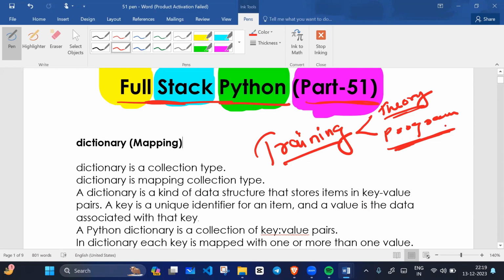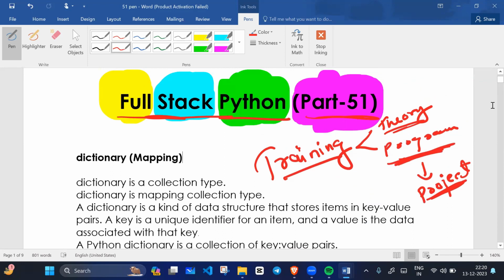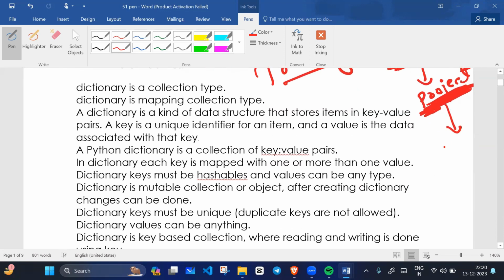Once we understand the theory clearly, and once we understand the program, then we will implement projects. Projects are important. If you know some technology like full stack Python development, what did you develop? That's why we develop projects here, and we will upload these projects on a GitHub repository.